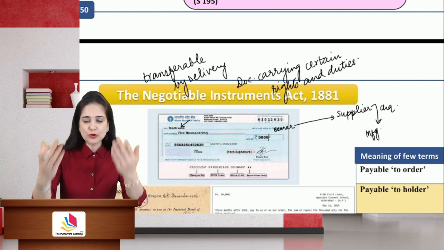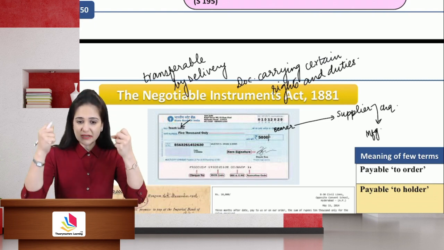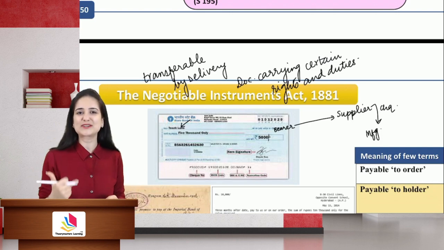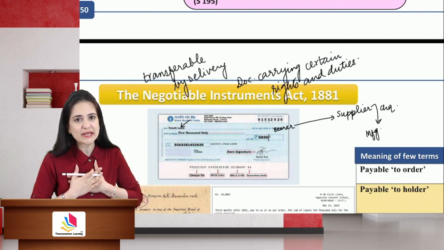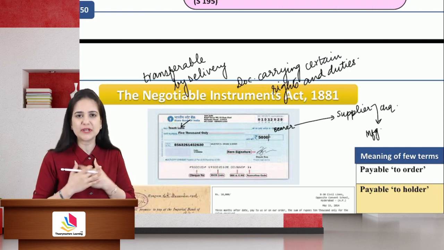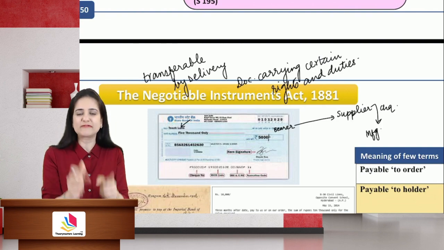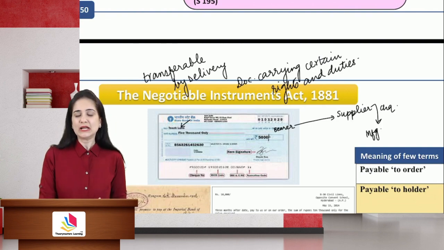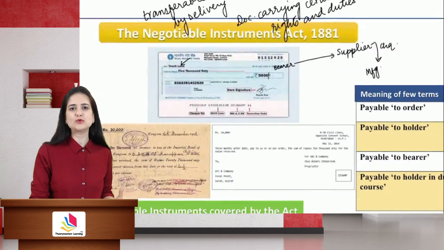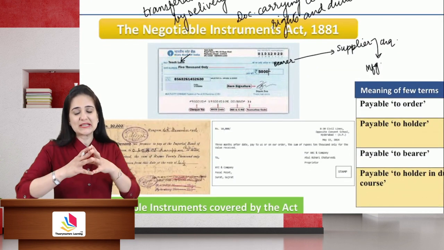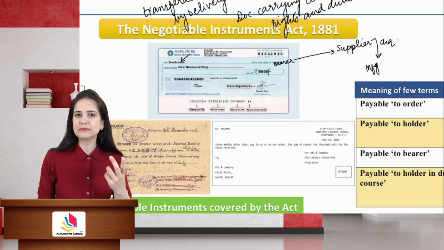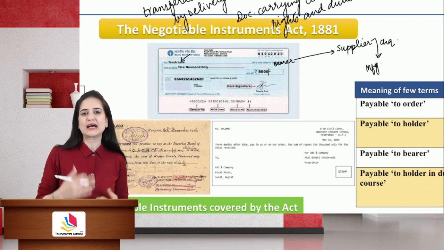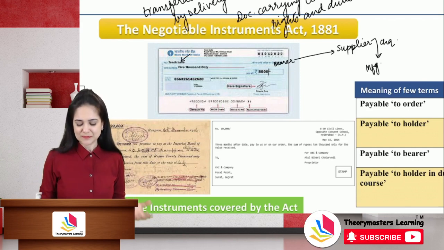The person to whom you had given the check has certain rights. He can take legal action against you for non-payment of the instrument. You have certain duty against that instrument. It is your duty to ensure adequacy of funds before issuing a check. So these documents that we are using to pay, we are using it just like money. We are using them to make payment. These documents carry certain rights as well as duties.